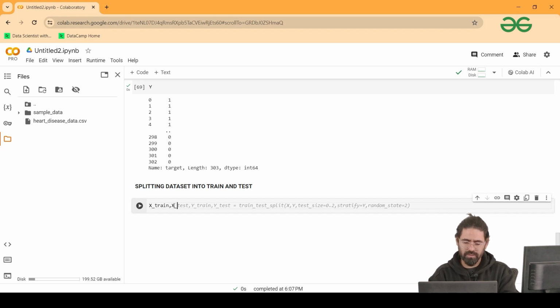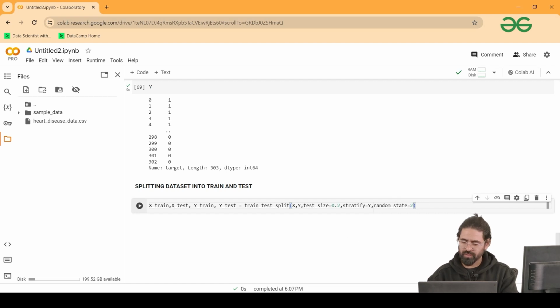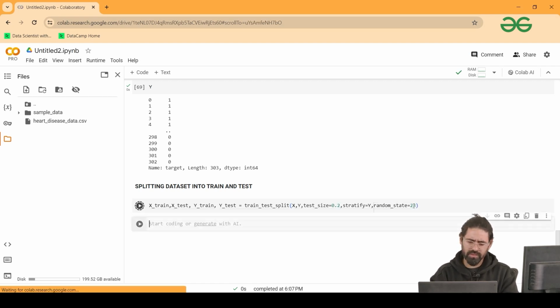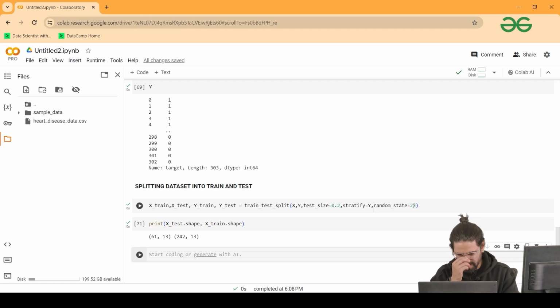Train test. So I would use 23 or any number over here just to define the set of the data set we are having as train test. So x test dot shape and x train dot shape, and the shape of your data set.